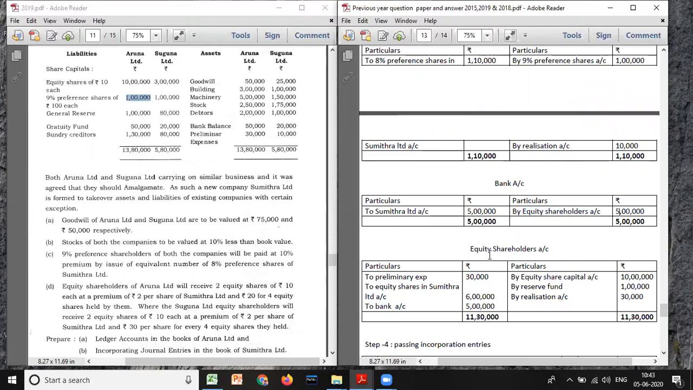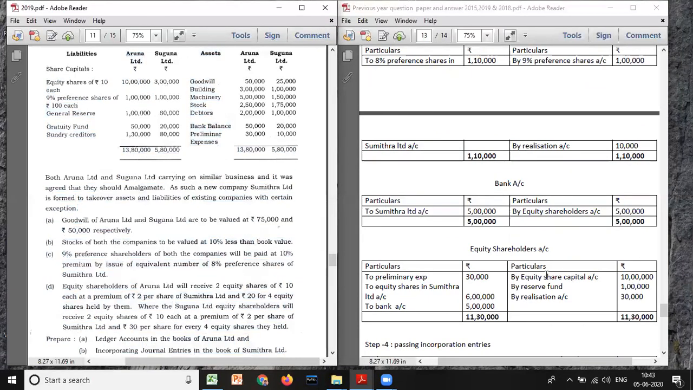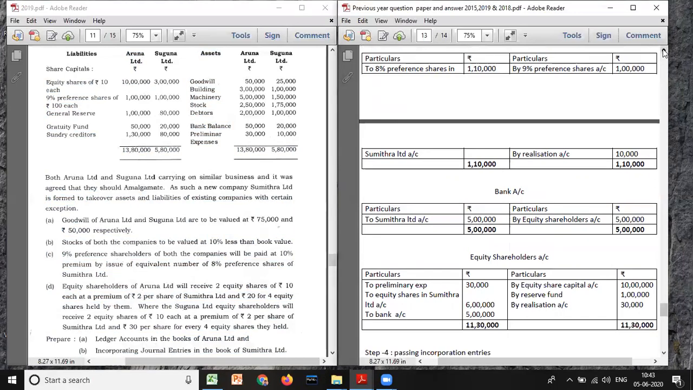Next we need to prepare the equity shareholders account. First, always you need to bring down capital. How much do we have? Equity share capital 10 lakh. By equity share capital 10 lakh, there is one reserve, general reserve. You have to take 1 lakh. And look here, if you have any fictitious asset, we have preliminary expenses 30,000. You have to bring that amount as debit. And now what you need to do, you have to go one by one through the accounts.